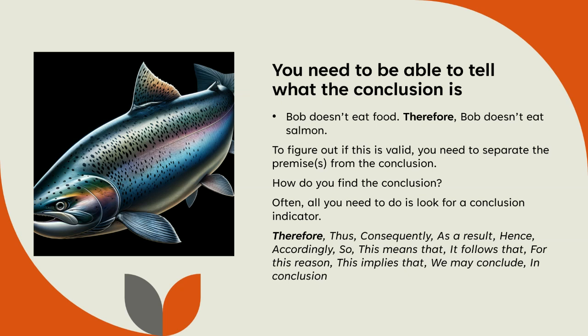Let's look at this example argument. Bob doesn't eat food, therefore Bob doesn't eat salmon. To figure out if it's valid, you need to separate the premise from the conclusion. How do you find the conclusion? You need to look for a conclusion indicator. In this example, the conclusion, Bob doesn't eat salmon, is preceded by therefore. Therefore is a conclusion indicator. Here's a bunch of other conclusion indicators. I recommend you pause the video, write all these conclusion indicators down and learn them, because they will help you find the conclusion.